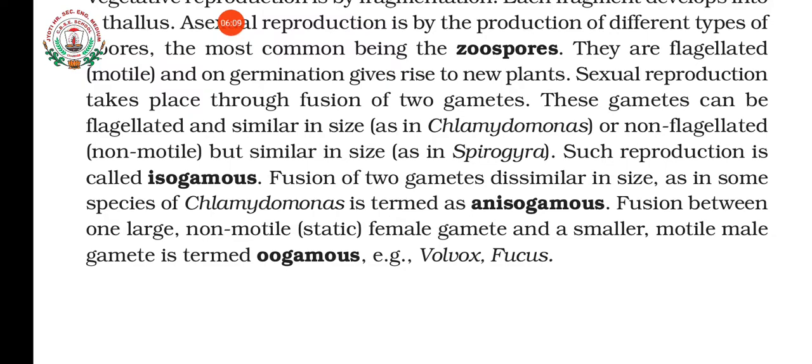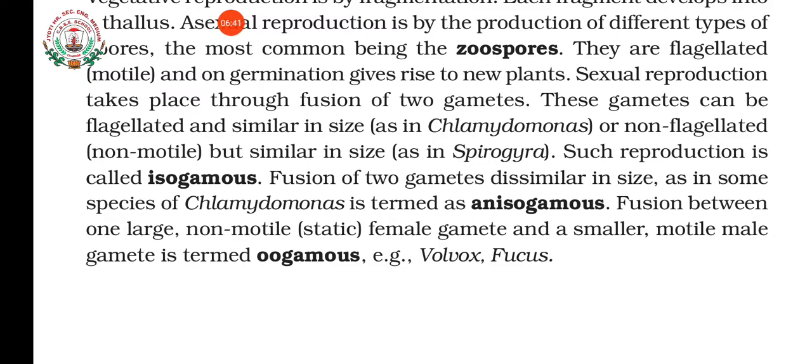Okay, an example is Spirogyra. If the male and female gametes, whether flagellated or not, are of the same size, then we call it isogamous. If the gametes are dissimilar in size, for example in some species of Chlamydomonas, then they are known as anisogamous. Then another type is what?